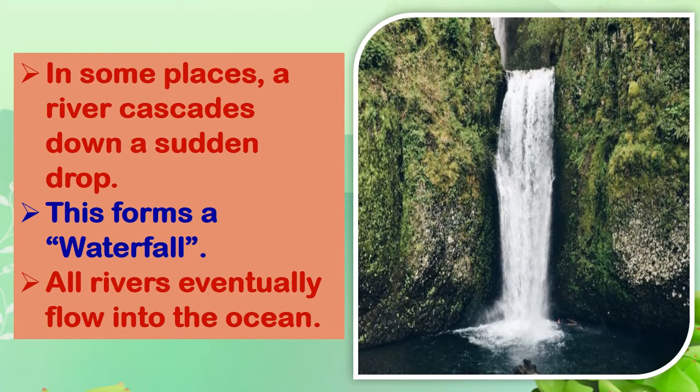In some places, a river cascades down a sudden drop. Now, what do you mean by cascades? Cascades means to just jump and fall down, a big drop from a mountain. These form a waterfall. So that is how a waterfall is formed. In some places a river may just go plunging down a mountain. All the rivers eventually flow into the ocean.